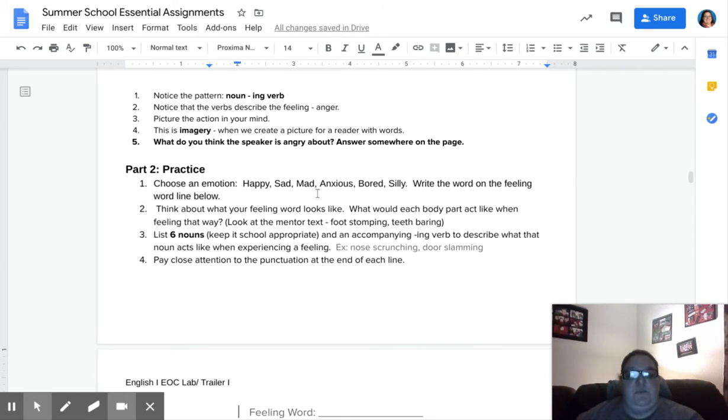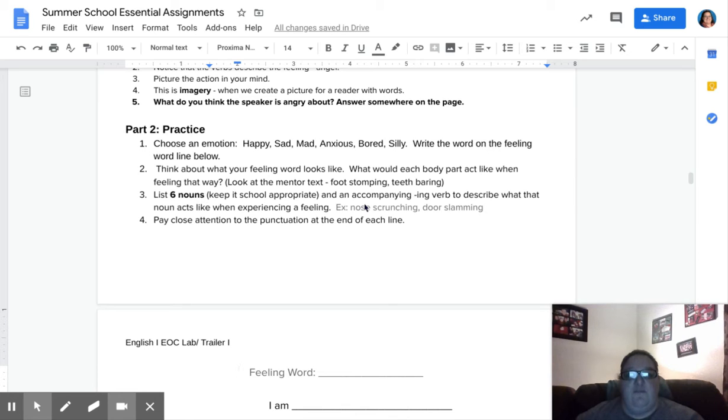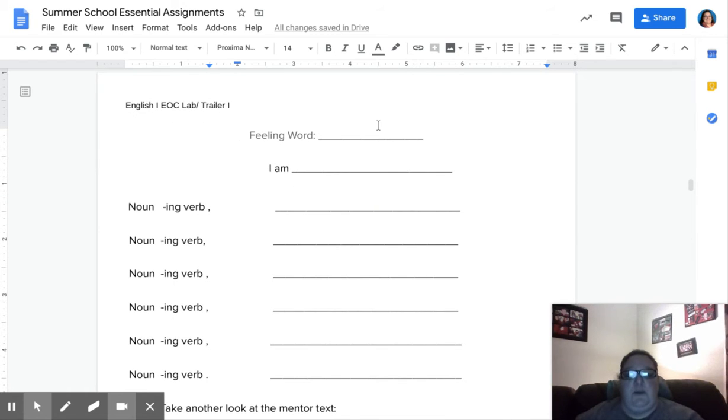So you're going to choose an emotion. There are several provided that you can use, or you can pick one of your own. And then you're going to think about what that feeling word looks like. On the next page, you're going to write your feeling up here at the top. And then you're going to add nouns like foot, door, and an ing verb, stomping, crashing.